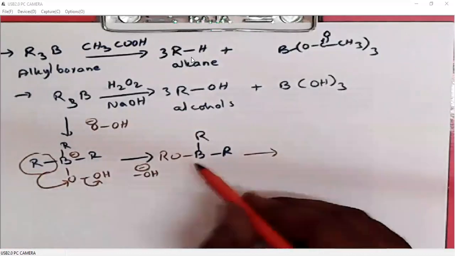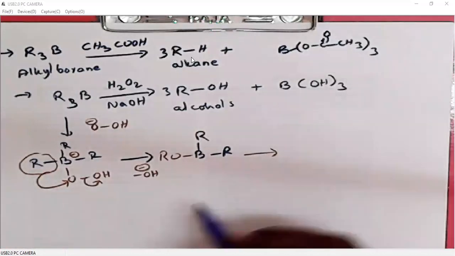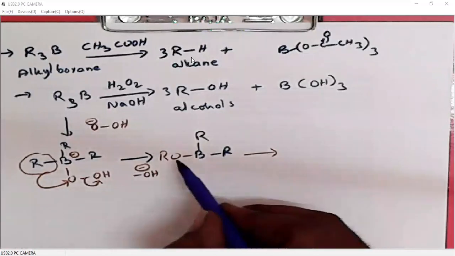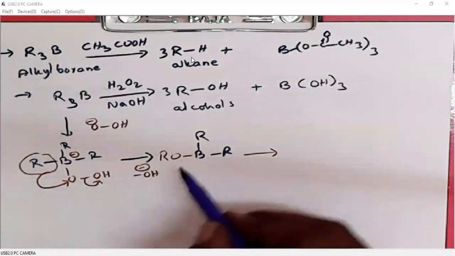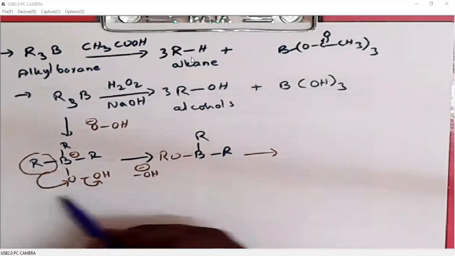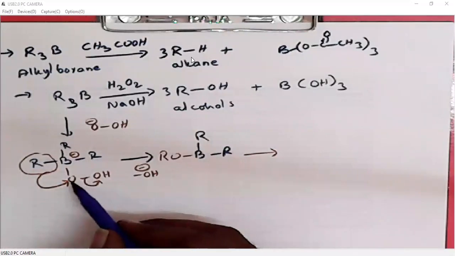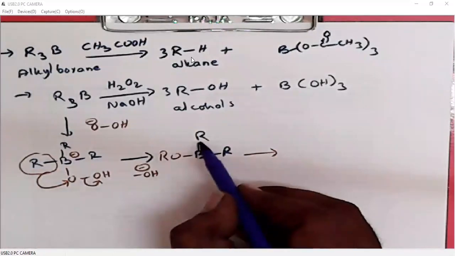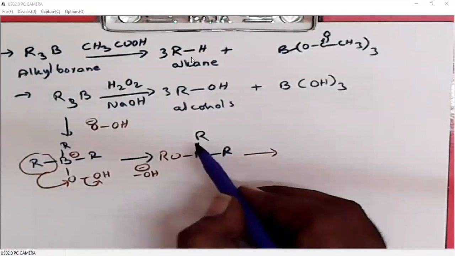Now the remaining two alkyl groups also, as I said earlier, how many alkyl groups can migrate depends on the steric crowding around the carbon attached to the boron.